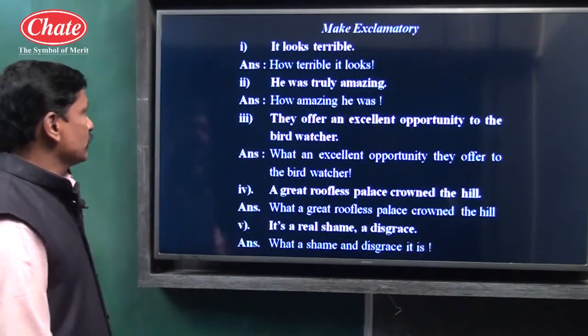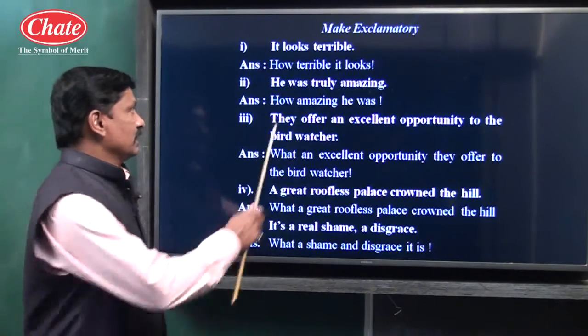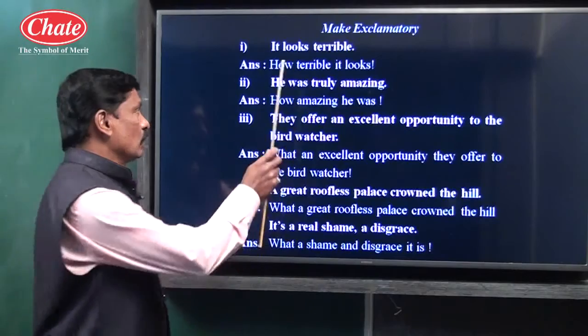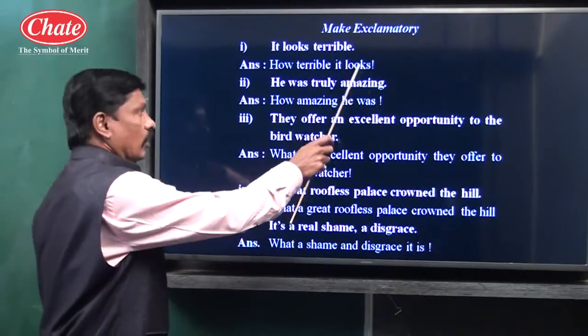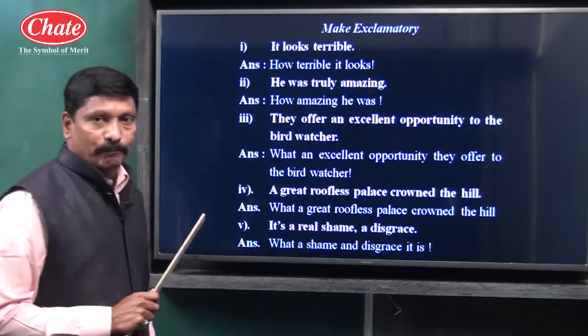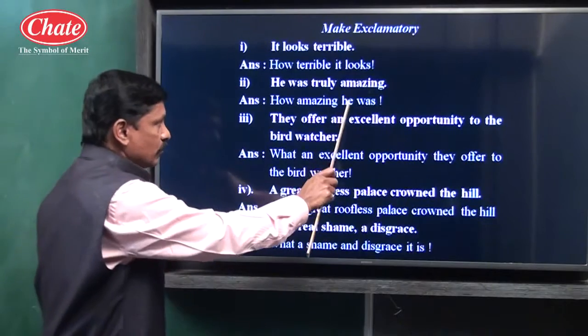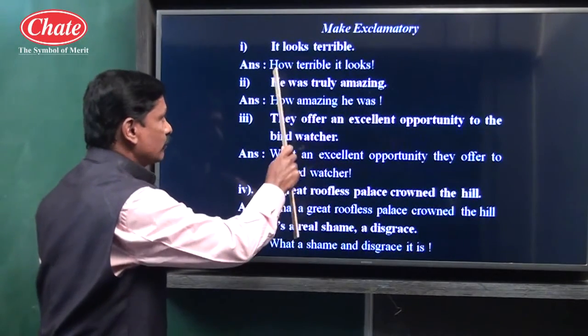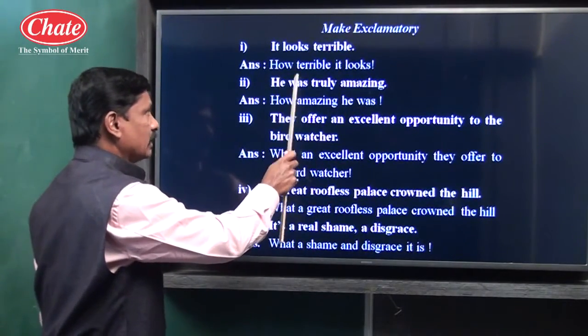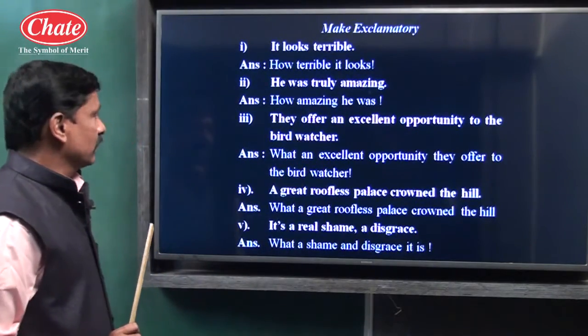Let us see example number 2. He was truly amazing. It is assertive type of structure. See no, subject, verb, other words, full stop. We have to convert into exclamatory. How amazing he was! He is a subject, was is a verb. Subject verb is placed at the end, whereas it is placed at the beginning in assertive type. At the beginning, assertive type, at the end, exclamatory type of sentence.